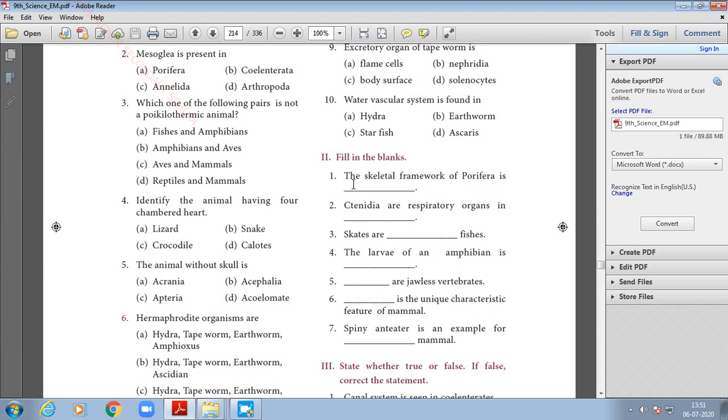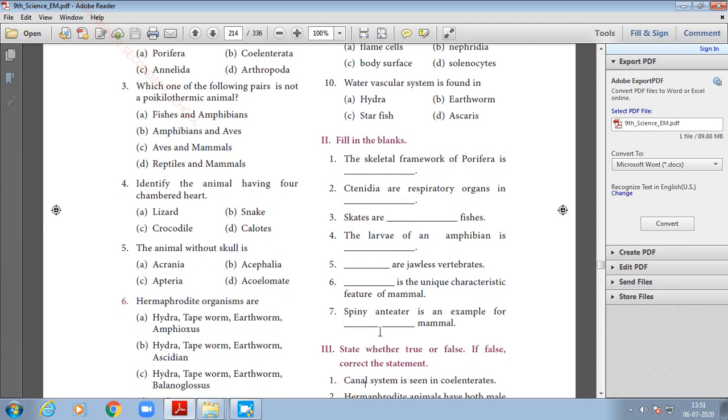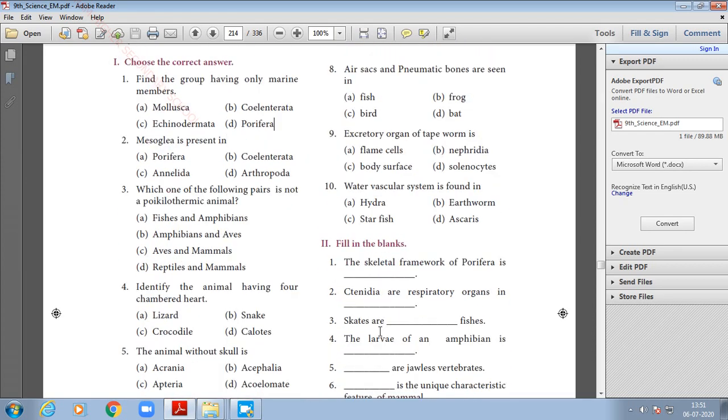So once again I will say the answers for fill in the blanks. First one, spicules. Second one, octopus. Third one, cartilaginous. Fourth one, tadpole. Fifth one, cyclostomes. Sixth one, placenta. Seventh one, egg laying. Okay children, now we will move on to the third Roman letter.